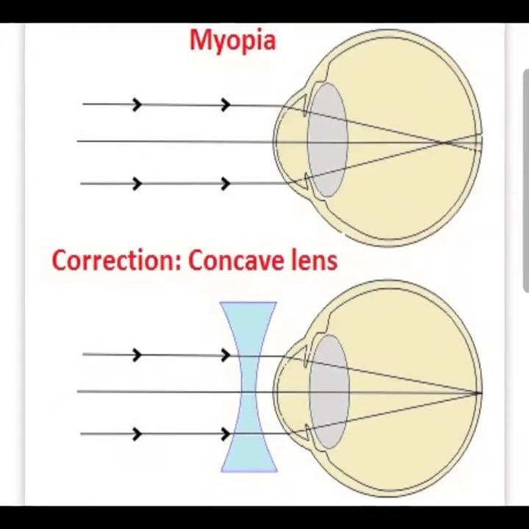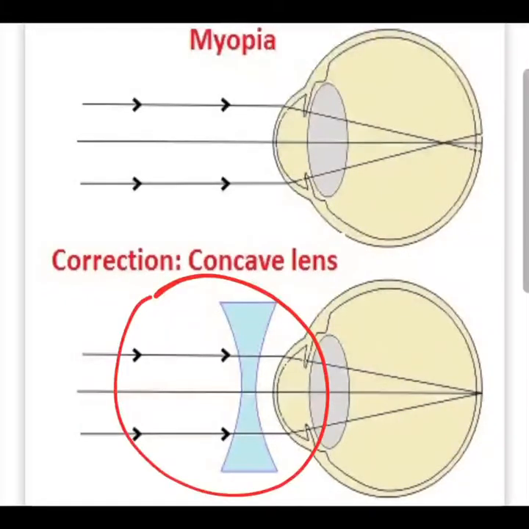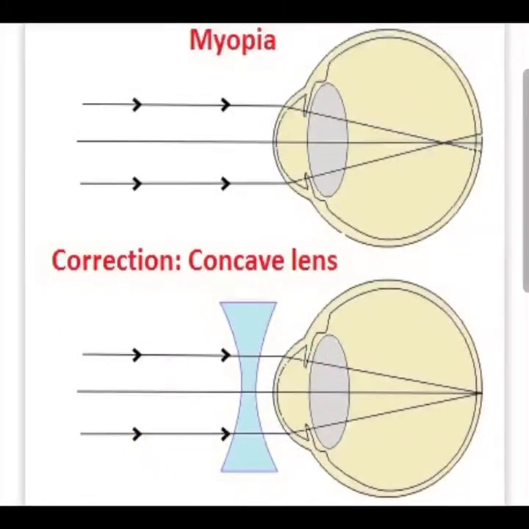Correction of myopia. Myopia is corrected by the use of a suitable concave lens. This concave lens causes the light rays to diverge before they strike the lens of the eye. The power of the glasses used to cure myopia is mentioned in minus.